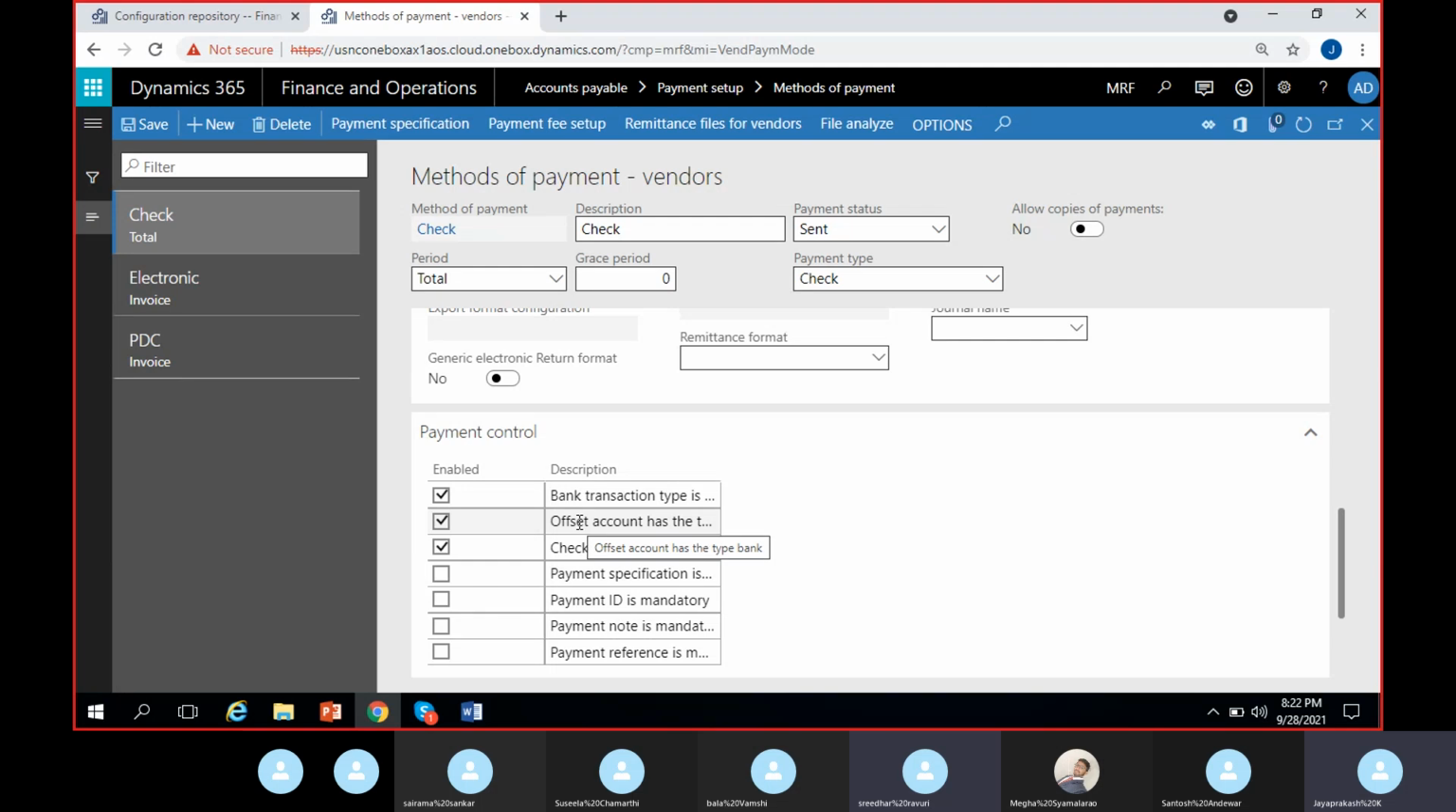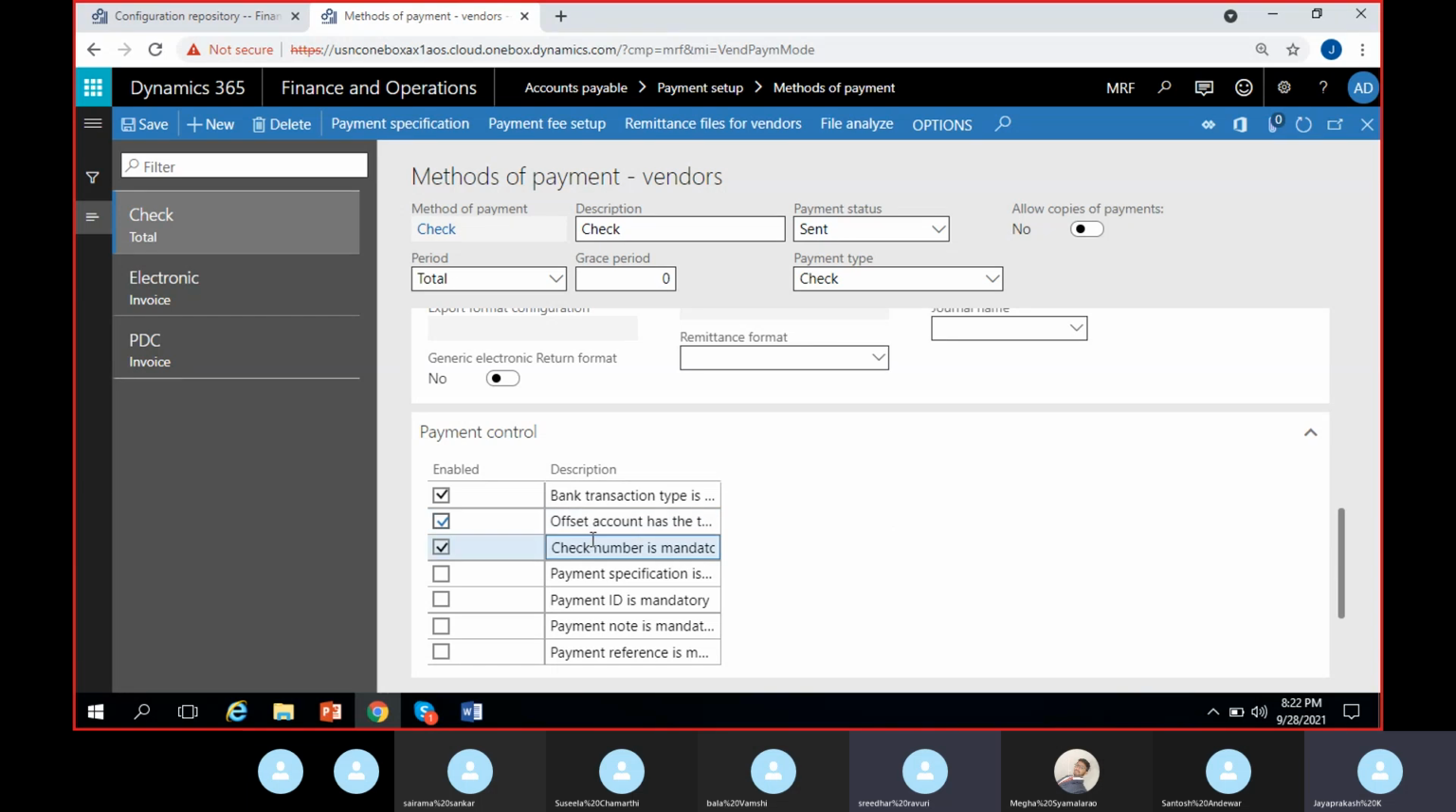Mostly we'll use bank account only, and to control the users not to use any other account than bank account, you can tick this and this one. If you don't want, you can disable this. It's disabled. Isn't this disabled? It should be disabled. Yeah, it's disabled. Okay.